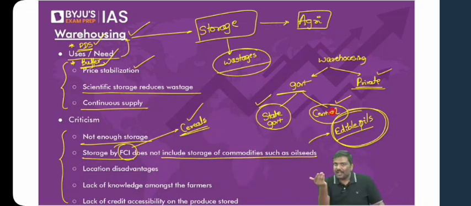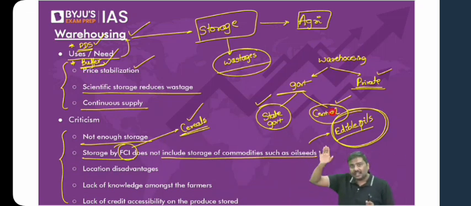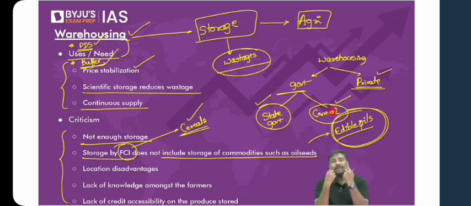Just check what has happened to edible oil prices, palm oil prices in the last 1 year. It is not stable. It is never stable in India. You will see the prices are very volatile. Prices will go up and fall down within a span of 1 month. Within a span of 30 days, prices are becoming very, very volatile. So that is one more criticism.